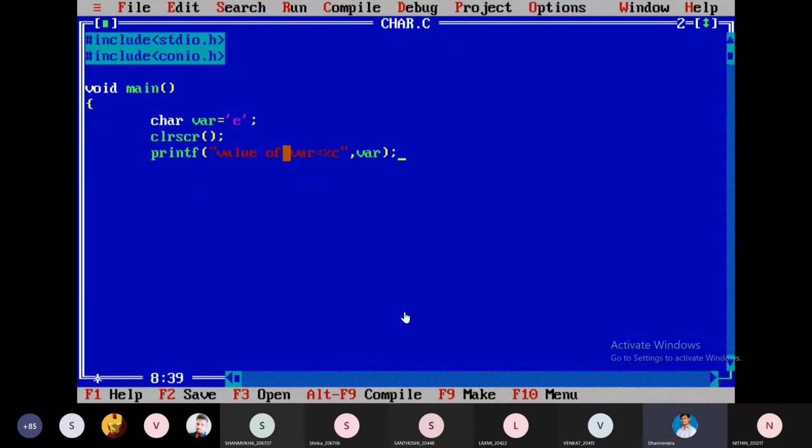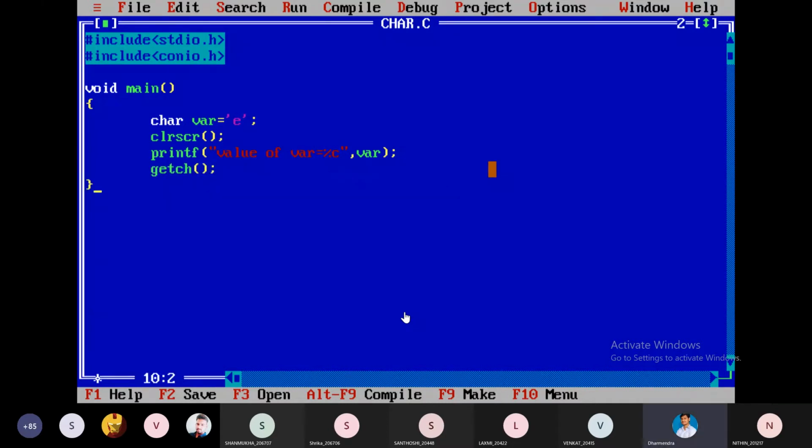I already told you, this var is simply a string within the double quotes. It is not a variable like this. So the var here has a special meaning; it will be treated as a variable. Now tell me, what's the output?